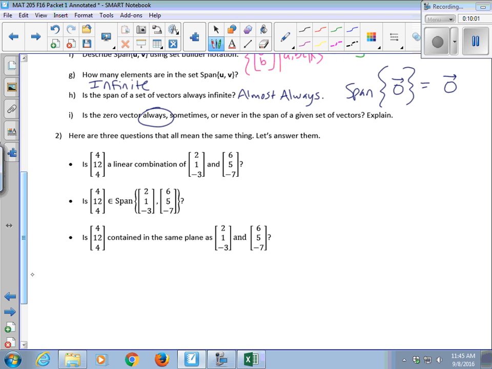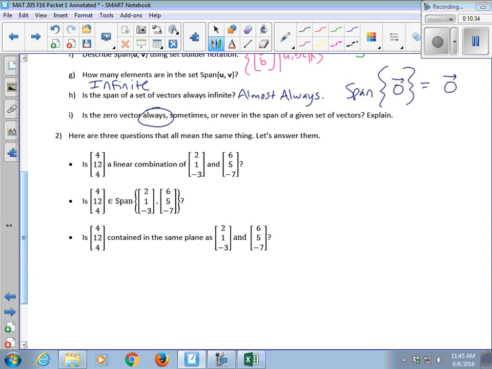All right, here are 3 questions that all mean the same thing. Is a given vector a linear combination of 2 other vectors? That is, can I find weights to put on these 2 that would give me this one? Make sense? All right. Exact same question with different wording. Is this 4, 12, 4 in the span of those other 2 vectors? It's just another way of asking, is it a linear combination of the other 2 vectors?